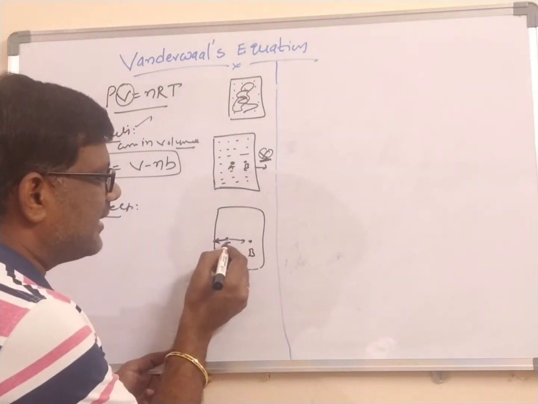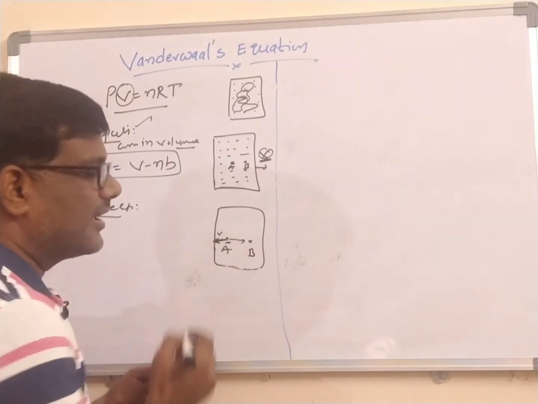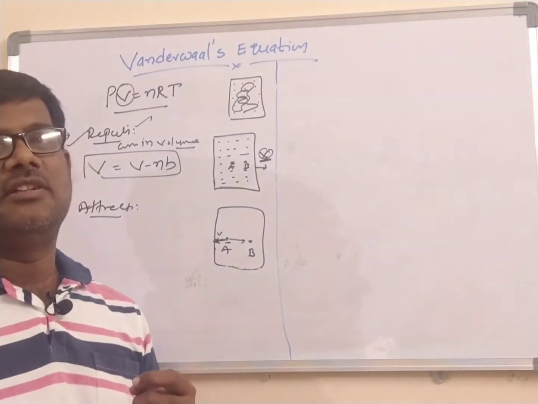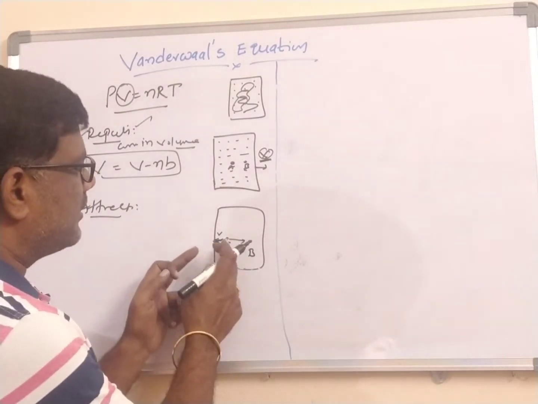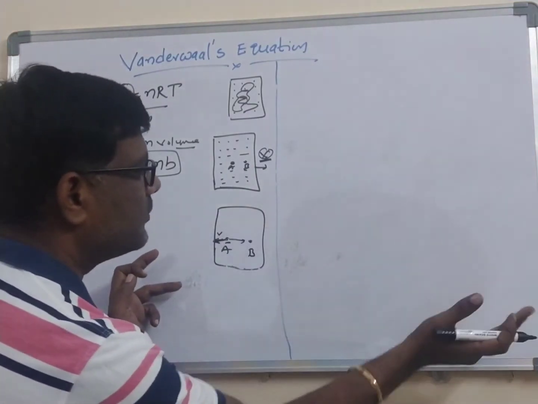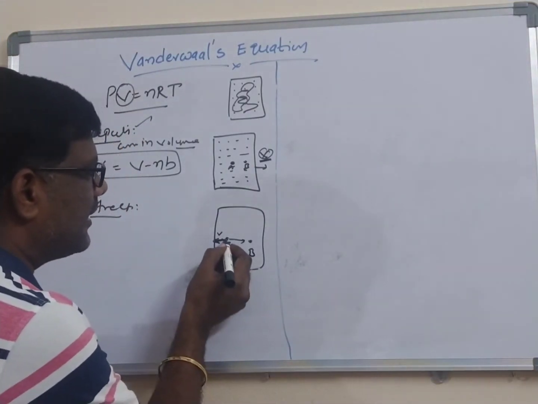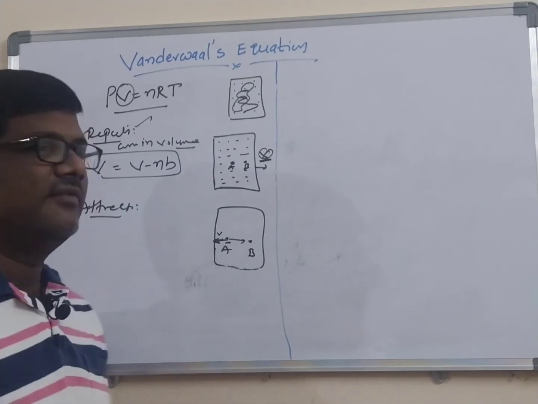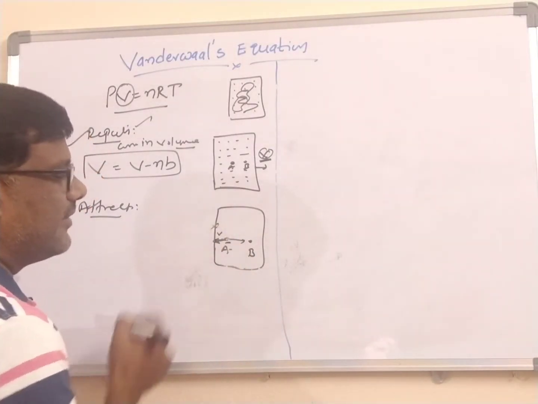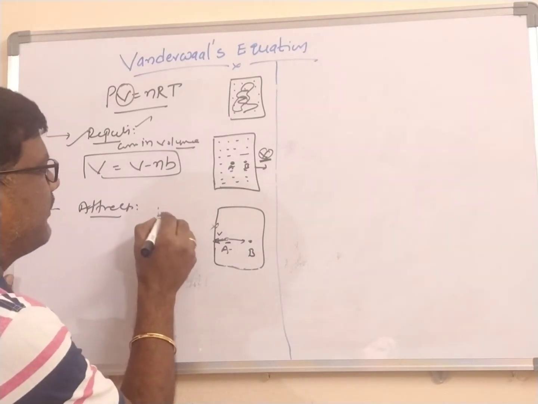Ultimately, the velocity of the A molecule towards the wall of the vessel decreases. Why? This A molecule is moving with a velocity like this. Immediately the B molecule drags the A molecule towards B. Ultimately, the velocity of the A molecule towards the vessel decreases, and the A molecule collides with the walls of the container with less impact.